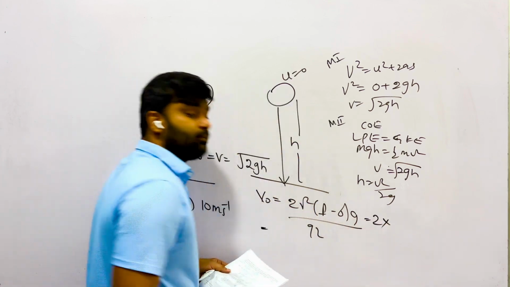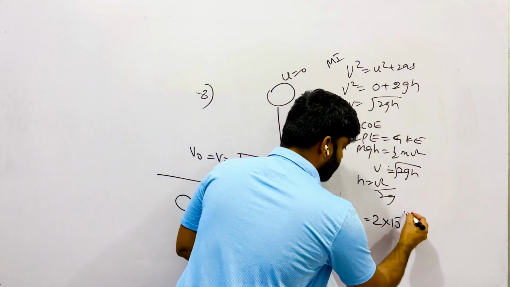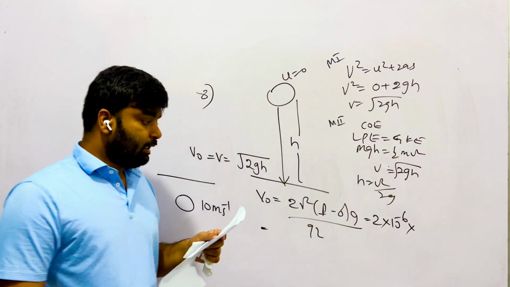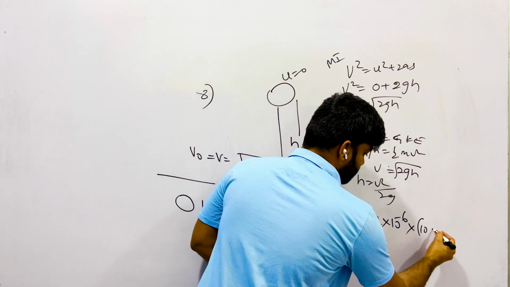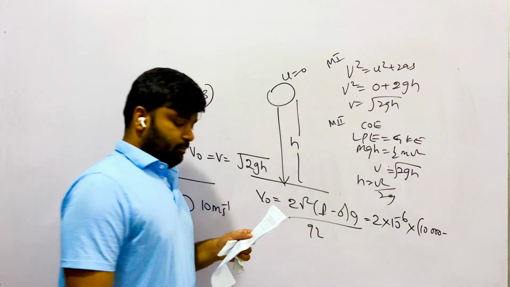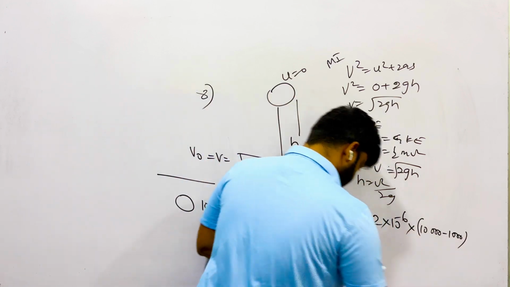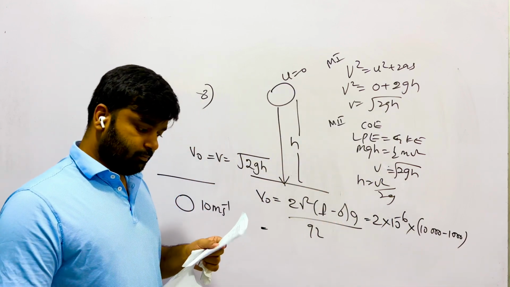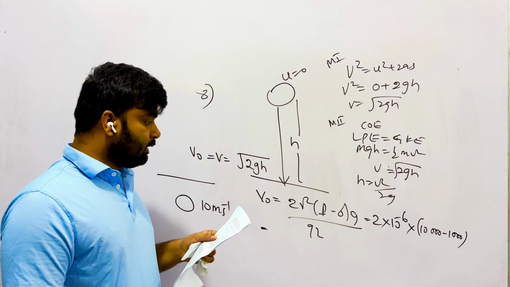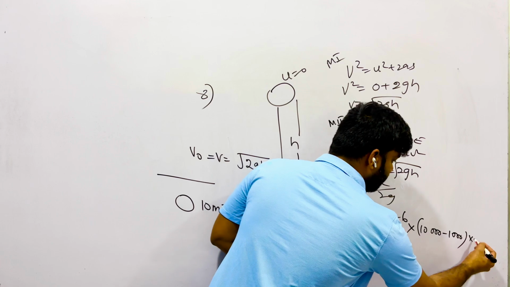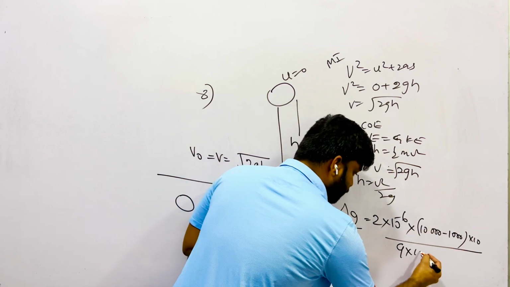2 r is 1 into 10 to the minus 3, which will make a square 10 to the minus 6. Rho is 10,000. Density of water is 1000. G is 10. 9. Eta is given as 10 to the minus 3.